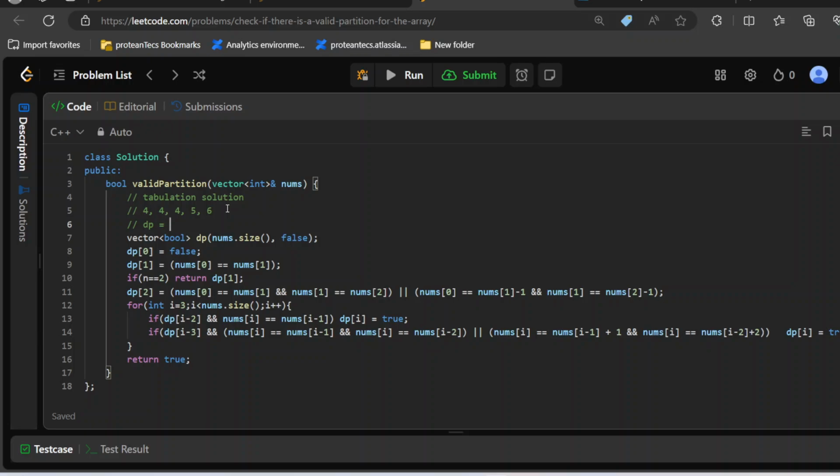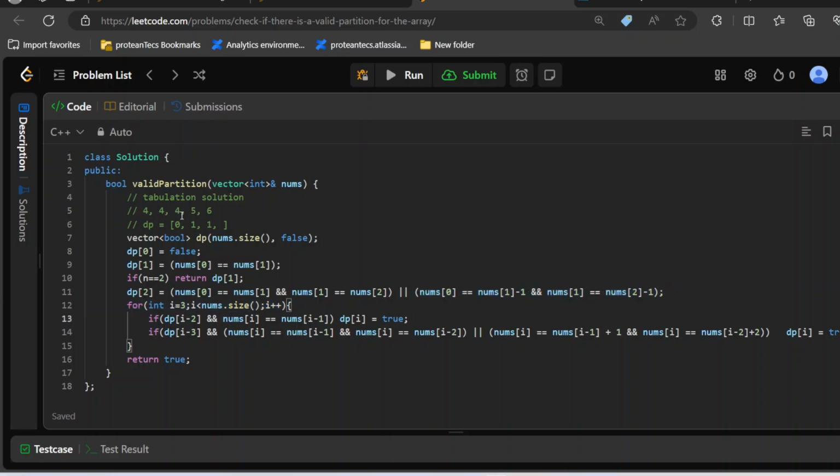Here comes the dp array. The first element is false, makes sense. For the second element, these two are equal, so nums of 0 matches and this will be true. Moving on, now we come over here. If nums of 0 is equal to nums of 1 and nums of 1 is equal to nums of 2, this is true and it's not going to go over here. So it's not going to calculate this part.